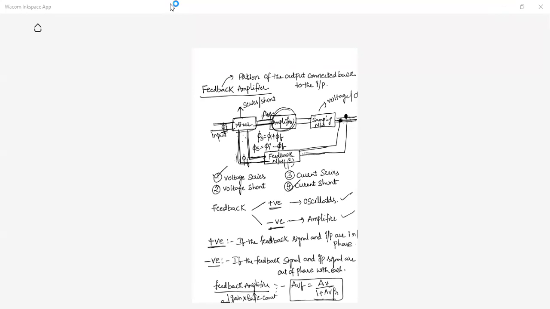Why is negative feedback used in an amplifier? Why can't I use positive feedback? Anybody got this doubt? I have given one statement: generally, negative feedback is used in amplifiers. What happens with positive feedback? If I apply positive feedback, what happens?